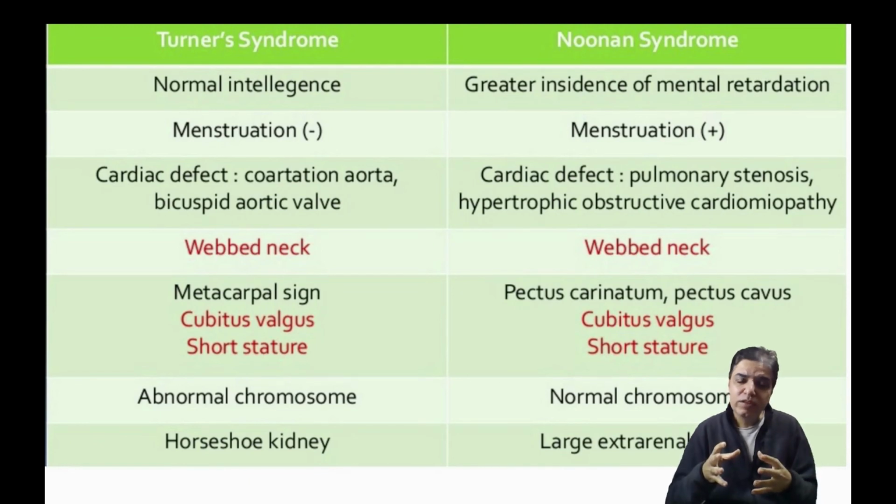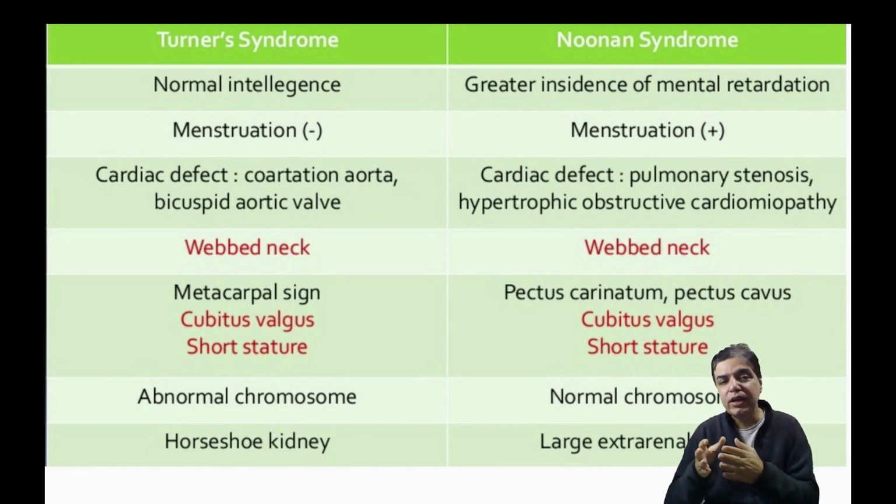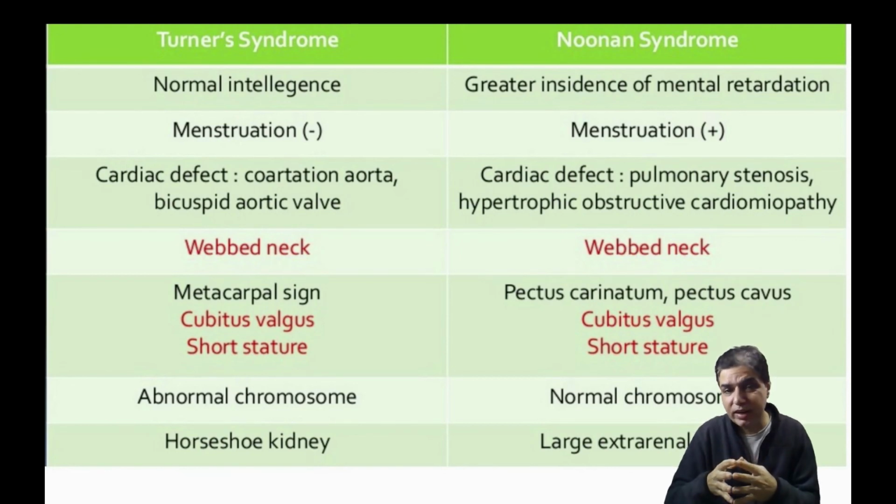So these are some of the clinical differences between Noonan syndrome and Turner syndrome, on which you can think that this child might be having Noonan or might be having Turner syndrome. But again, the confirmation comes through chromosomal test, in which Turner syndrome would show 45XO, while Noonan syndrome would have either 46XX or 46XY. So the chromosomal analysis is normal in case of Noonan syndrome. But if you do the genetic analysis, they would have problems with their PTPN genes.